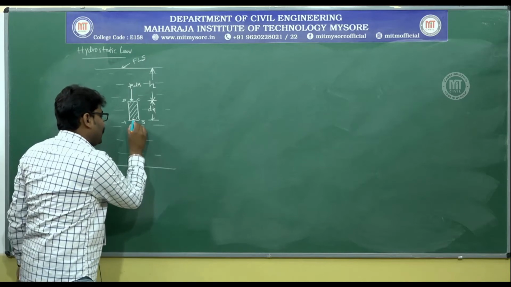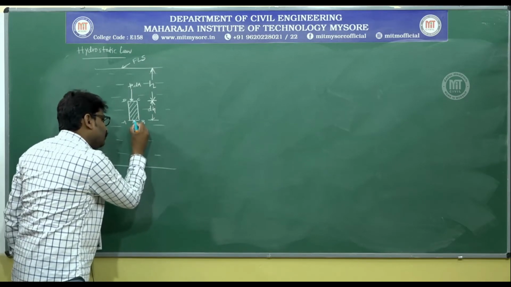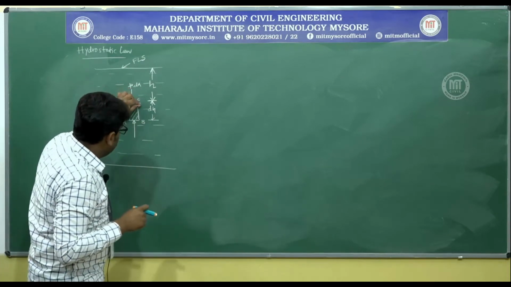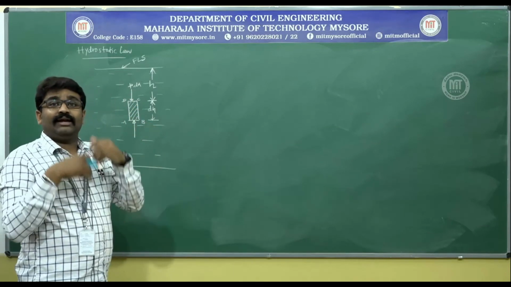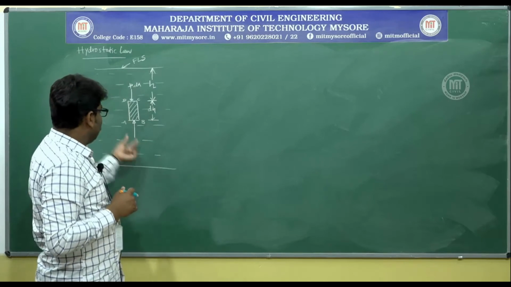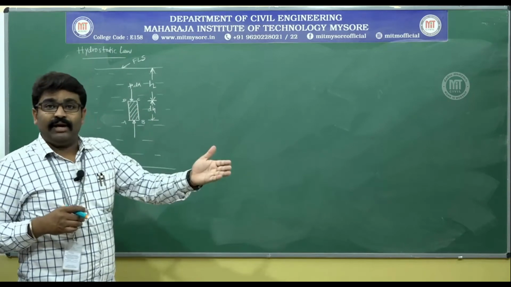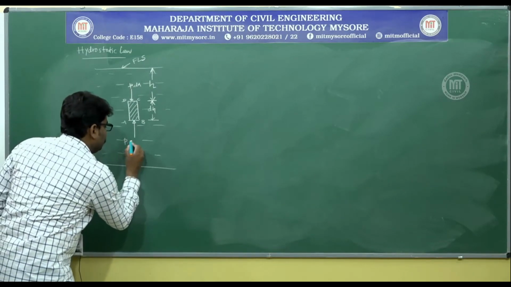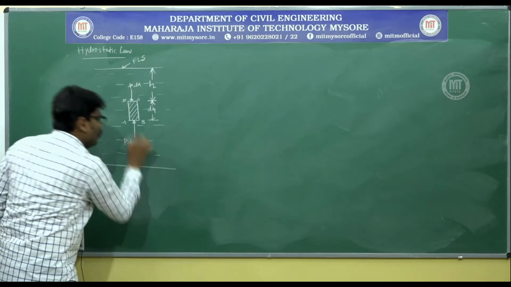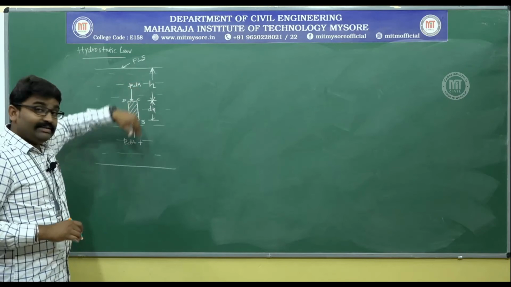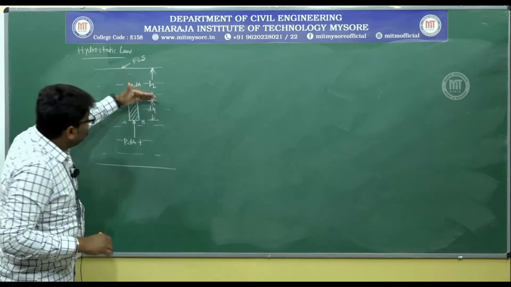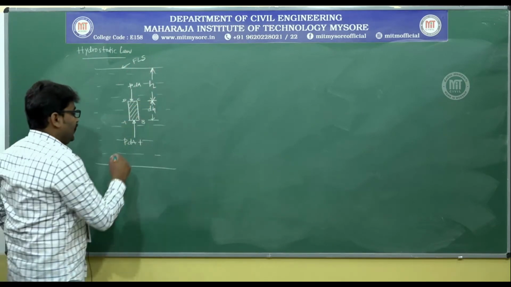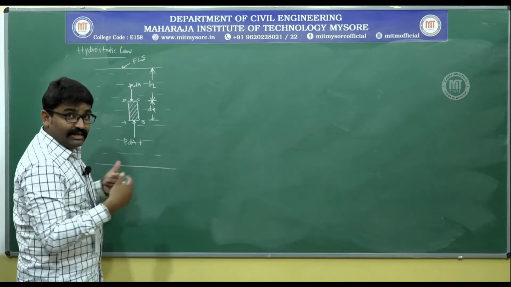Now, what do we have? We have the pressure force also on face AB, but hydrostatic law states that when you go down, the pressure increases. That means you will not have just P into dA here, but an increment to P into dA will have to be considered. So, in addition to the existing pressure force P into dA, I am writing an addition, because it is the rate of increase. Hydrostatic law states that the pressure increases with depth. So, P into dA plus, how is it changing? How does the rate vary?